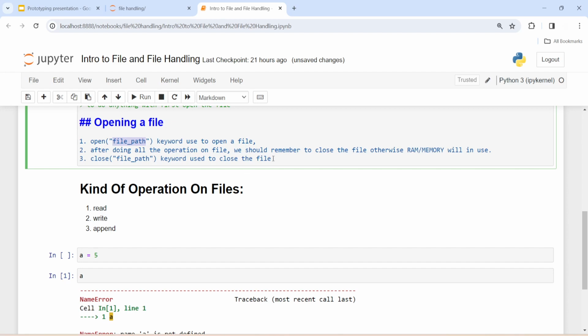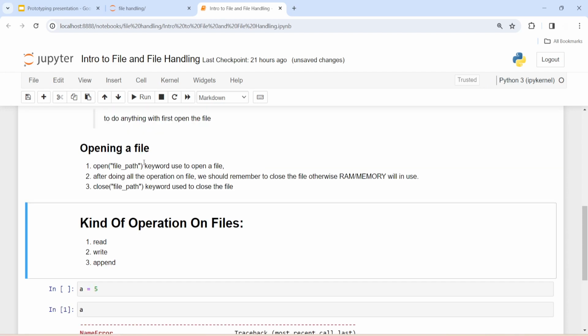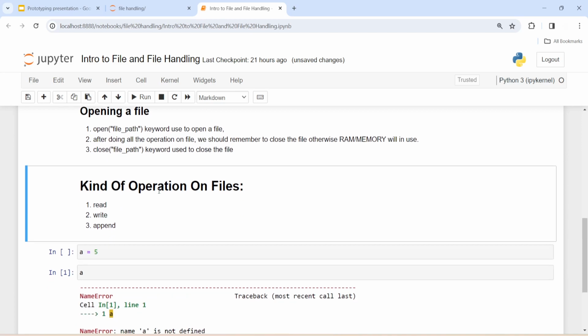To close the file, we use close. So this is how we open and close a file, and why we should remember to close it.